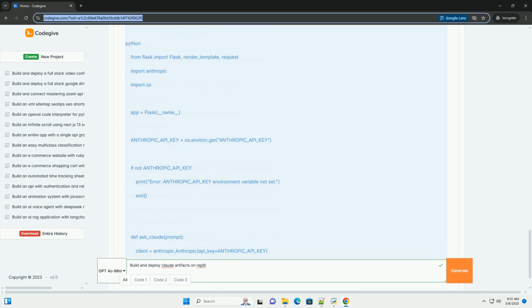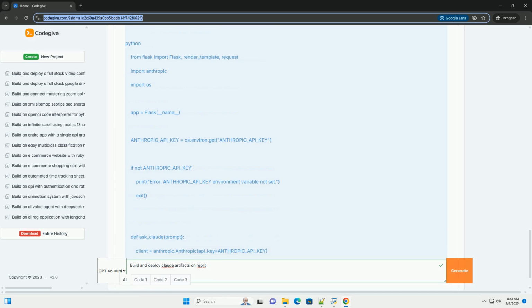2. Setting the API key as an environment variable. In the Replit IDE, find the Secrets lock icon in the left sidebar. It may also be under the Tools drop-down menu if you can't see the icon directly. Click Add Secret. Set the key to ANTHROPIC_API_KEY. Set the value to your actual Anthropic API key. Click Add Secret.